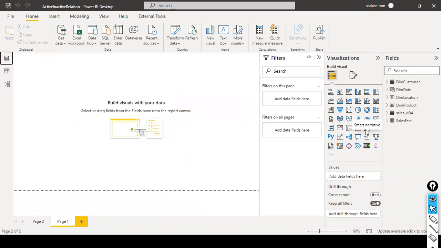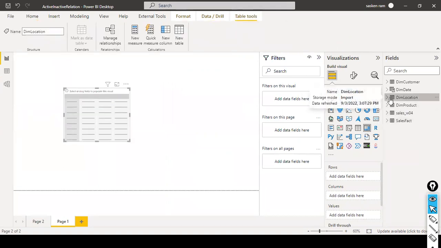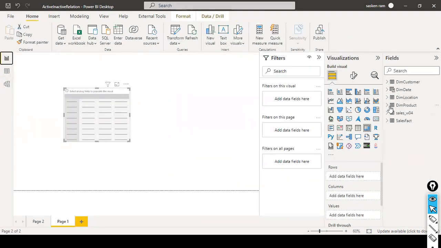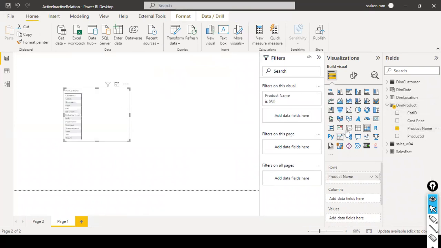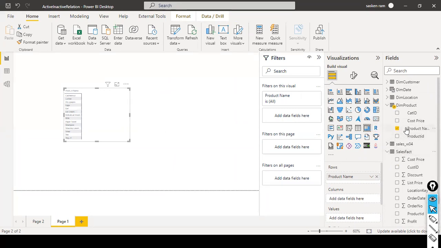What I will do is I'll just click on the matrix and you just select the, okay, here I was talking about product and customer, right? So and product and product name and the, where is that fact table? Product name seems to be very high.